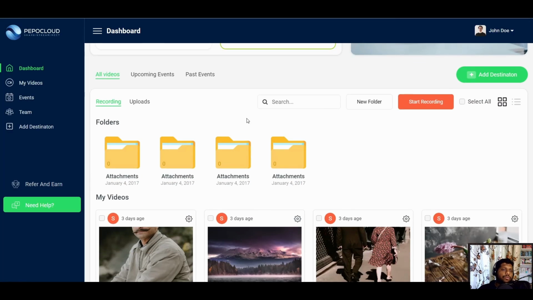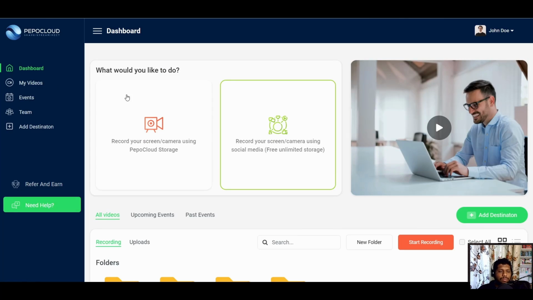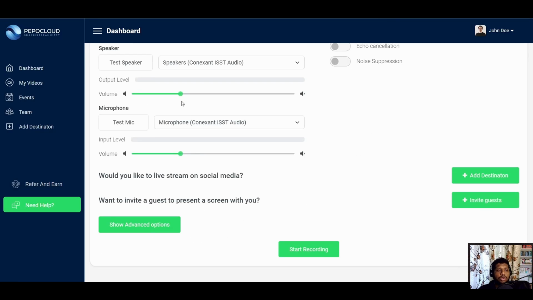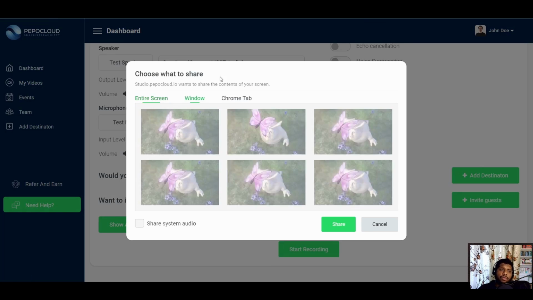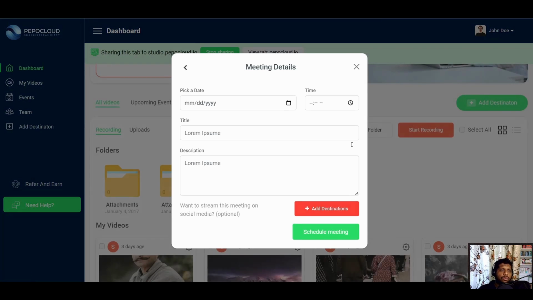Now, the next web application on this list is PepoCloud. PepoCloud is an amazing web application that actually solves a lot of problems that you might face with Loom. Loom, if you ask me, has a lot of limitations. You cannot actually record more than 5 minutes, and you cannot store more than 25 videos on your platform. But with the Loom alternative, that is PepoCloud, PepoCloud does not have any of those limitations.